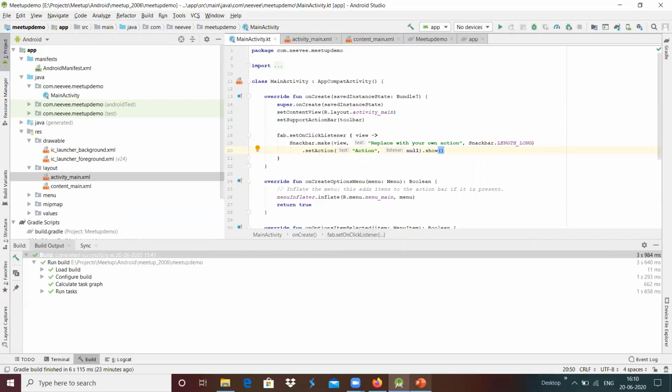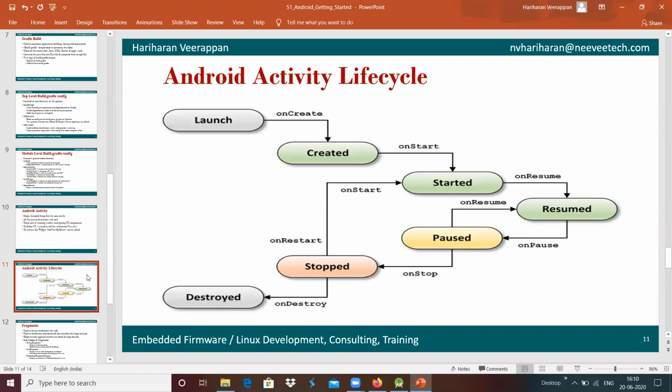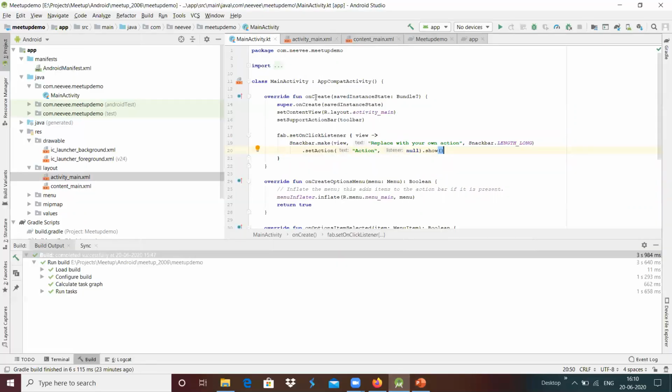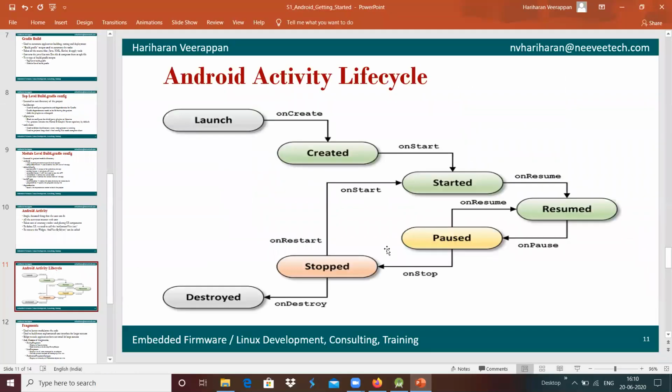And we have this activity. The life cycle of the activity depends completely on this. Whenever the application is launched, it will call the onCreate function. For example, here we are overriding onCreate. This is the function which is going to get called. The rest of the things can be the default behavior that the base class activity is going to do.